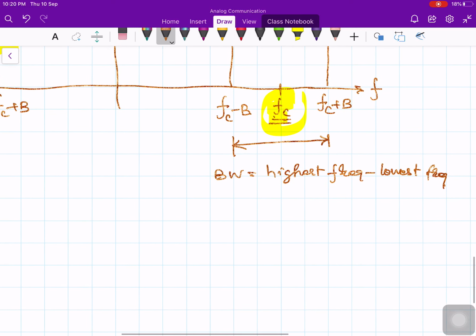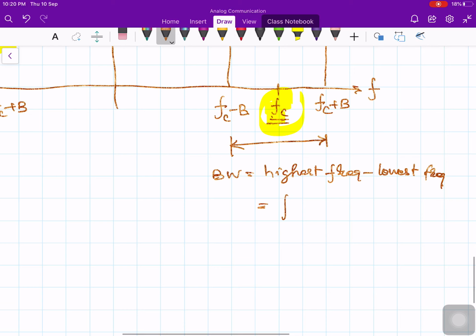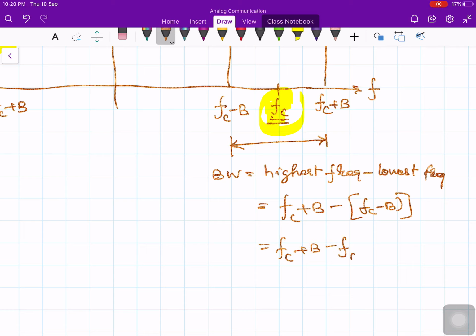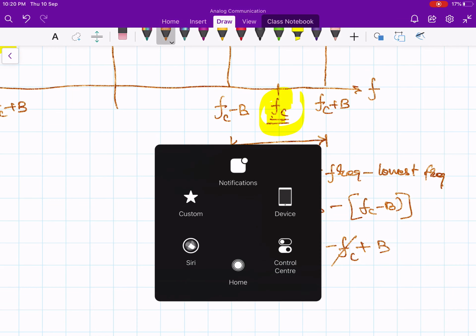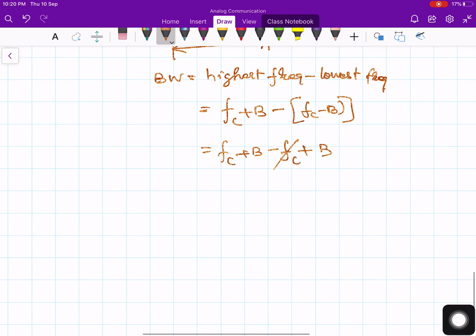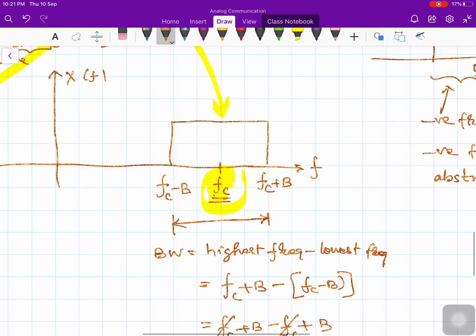The highest frequency is Fc plus B, minus the lowest frequency Fc minus B. Now Fc plus B minus Fc, minus times minus plus B. This Fc and that Fc will get cancelled. Therefore 2B hertz. Bandwidth is equal to 2B hertz here.